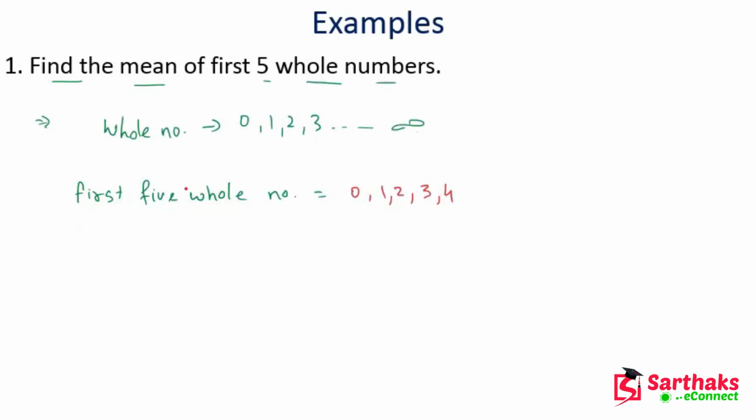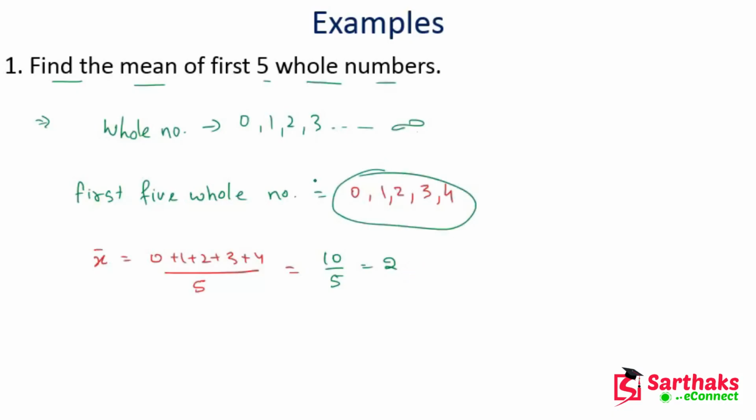Now we have to find the mean of these. Mean is equal to 0 plus 1 plus 2 plus 3 plus 4, divided by 5, which is the number of observations. After solving this, we get 10 divided by 5, which is equal to 2. So 2 is the mean of these observations. I hope you get this point. Yes, now let's move on.